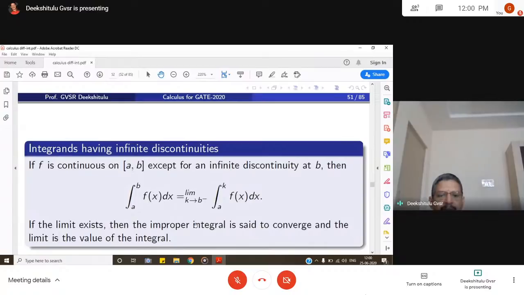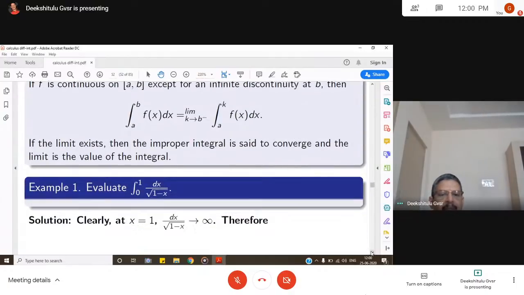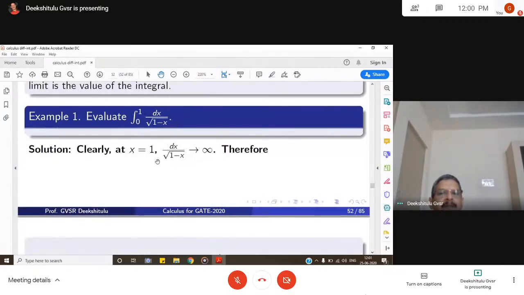Integral a to b f of x dx, limit k to b minus 1 of f of x. If the limit exists, then the improper integral is said to have a limit. So, this is the problem: integral 0 to 1 dx by square root of 1 minus x.